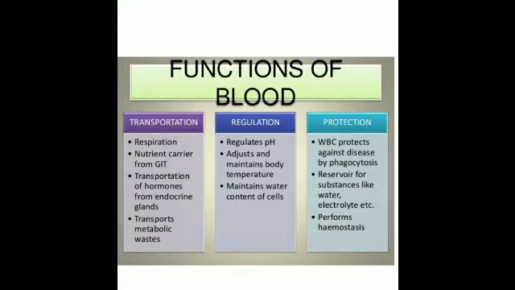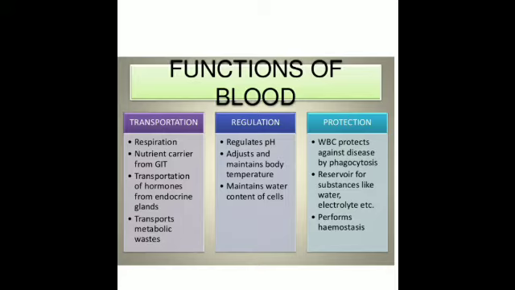As explained to you regarding the functions of the various cells, that is the red blood cells, white blood cells, platelets, and the function of the plasma. What is the overall function of the blood? You can sum up the various functions: the oxygen transport from the lungs to all the cells of the body, and along with that it is also carrying the carbon dioxide as the waste product from all body cells to the lungs.